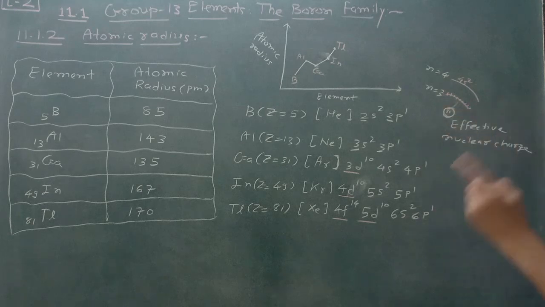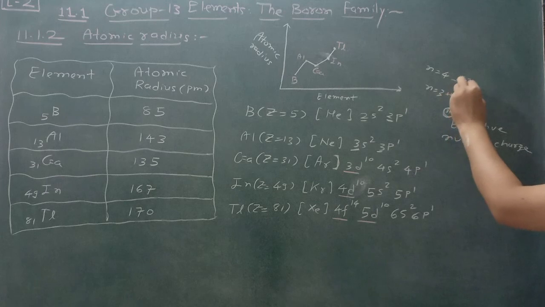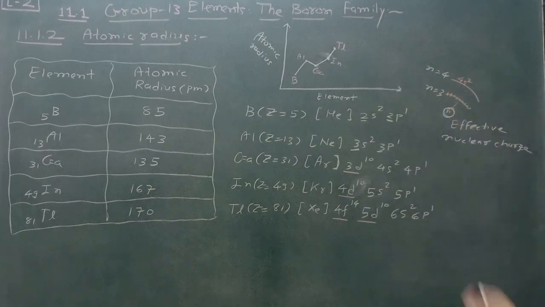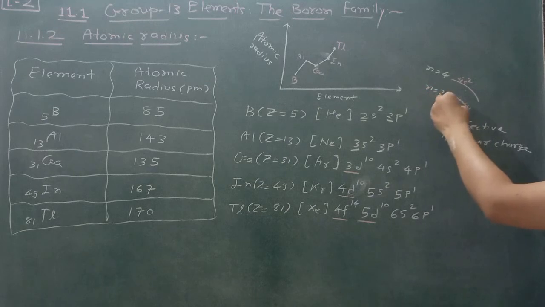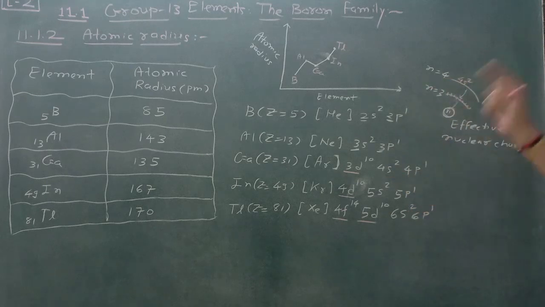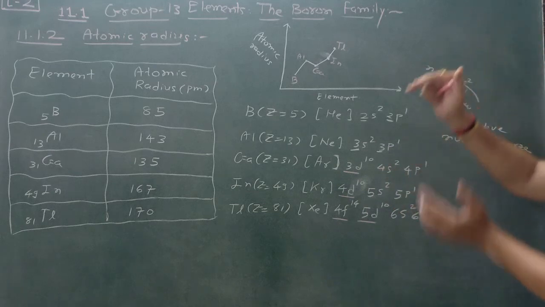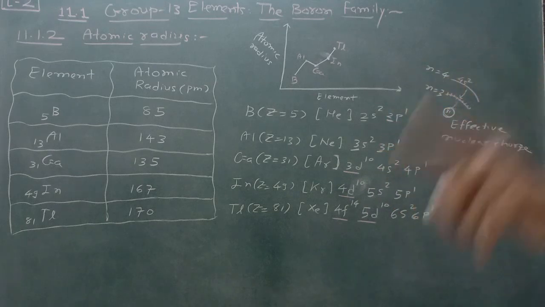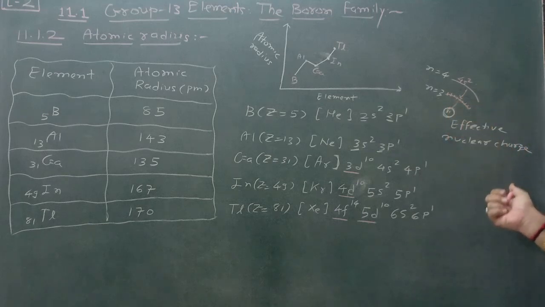Okay, actually, this electron should be repelled if atomic size is increased. But you see, they are attracted towards the nucleus, and this 4s2 electron is also attracted, and whatever electron is in 4p1 is also attracted, and that's why we can say that they come towards the nucleus. So here atomic size decreases, and that is explained on the basis of screening effect.